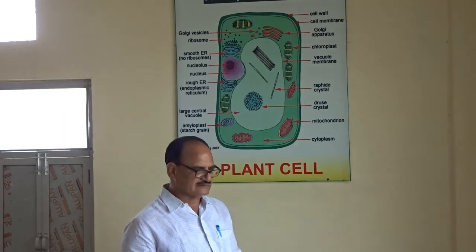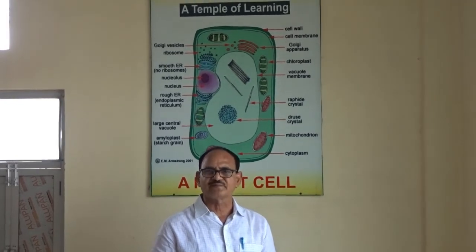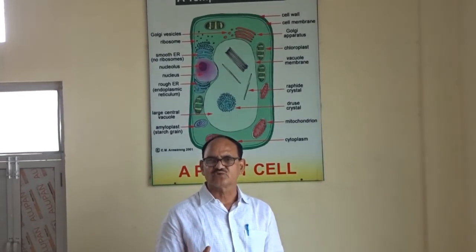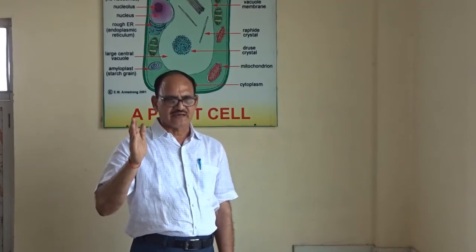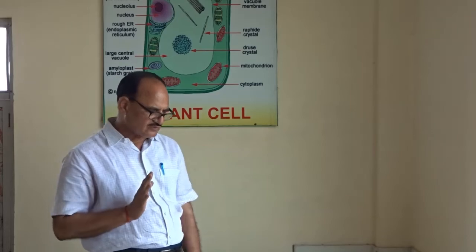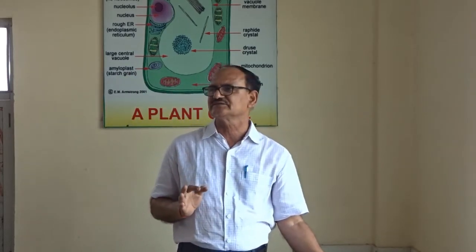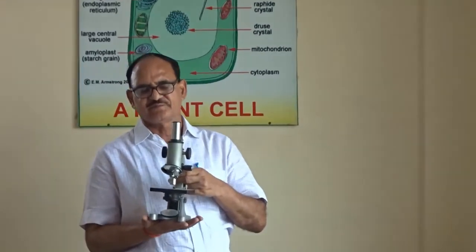This simple microscope was designed by Robert Hooke. After that, the electron microscope was developed. This microscope magnifies very tiny things by 400 or thousands of times. So I want to focus on that important instrument, which is very common in biology.